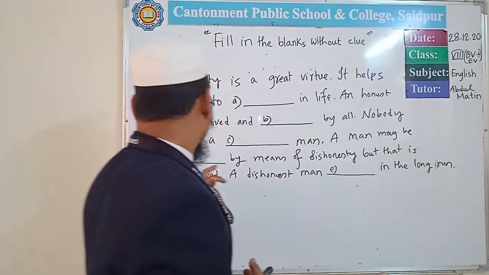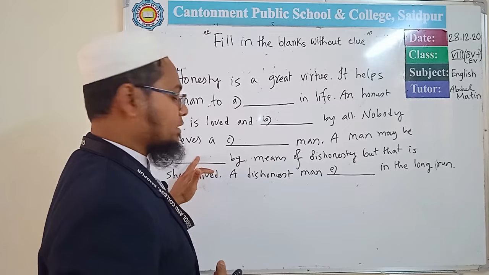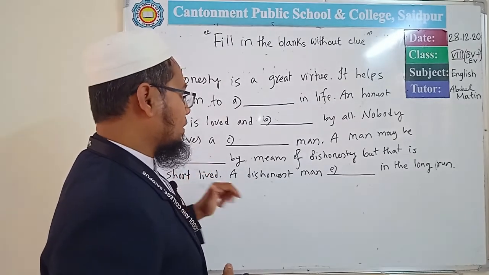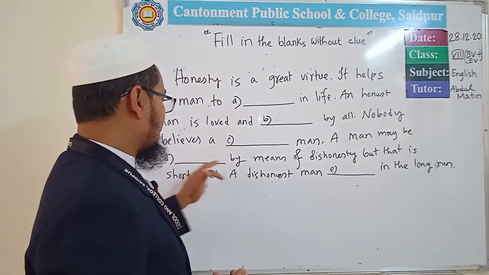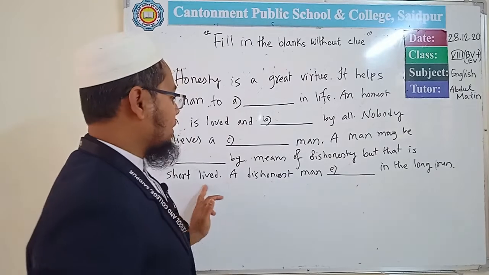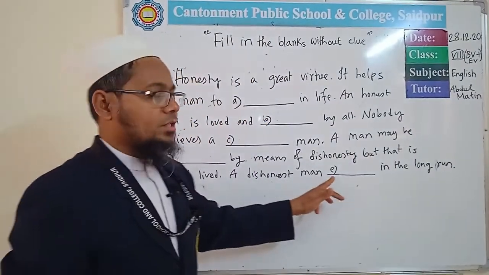A man may be dashed by means of dishonesty. Here will be an adjective form or a past participle form of a verb. A man may be successful, adjective, by means of dishonesty. But that is short-lived. A dishonest man is dashed in the long run. So here will be suffers.